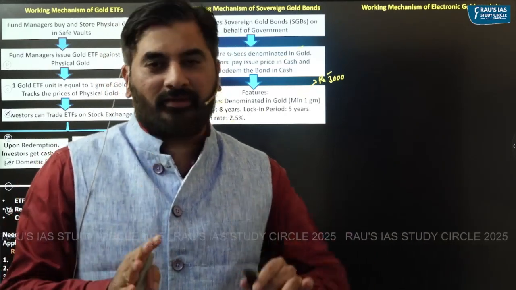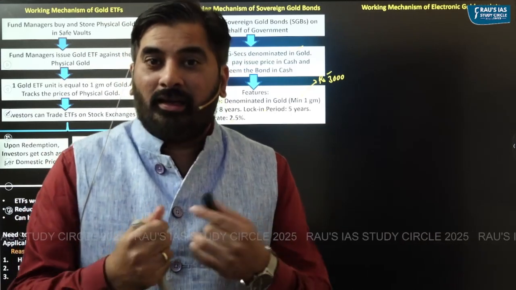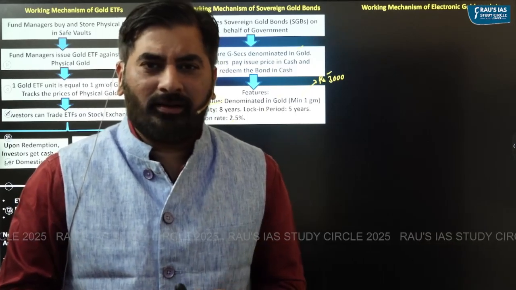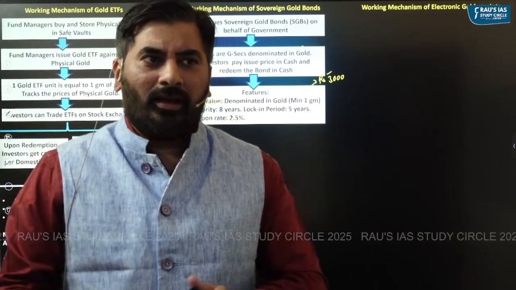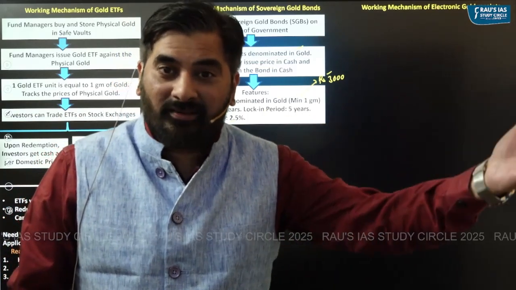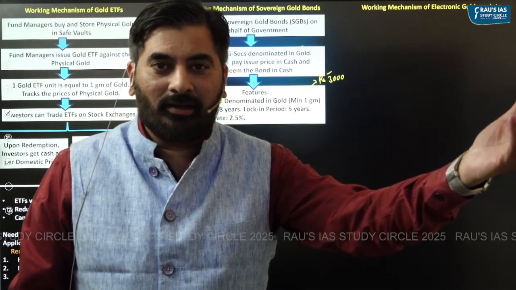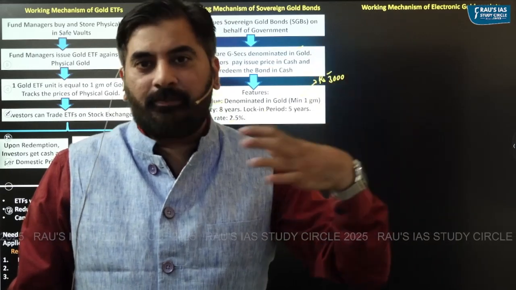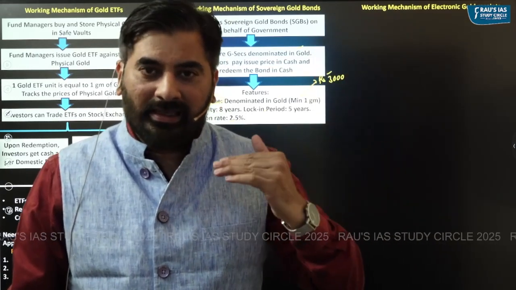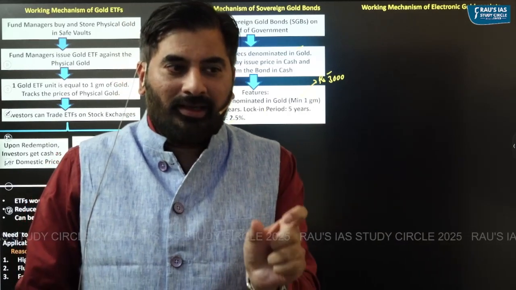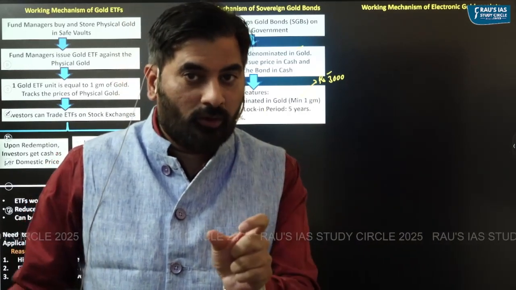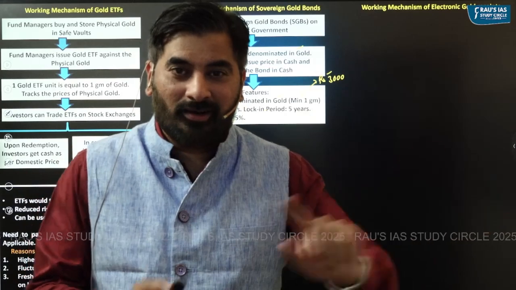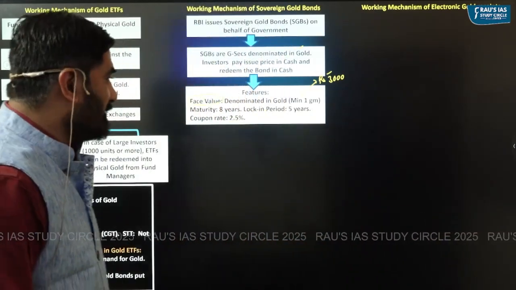But also understand, what if I'm in immediate need of money? I've invested in sovereign gold bond, and I'm in immediate need of money. In that particular case, I need not wait for 5 years. I can sell this sovereign gold bond to another investor in the secondary market, and whatever is the market value of 1 gram of gold, that much price I will get back from the other investor. So lock-in period is with respect to redemption of sovereign gold bond from the RBI. Lock-in period is not with respect to sale of sovereign gold bond in the secondary market. Please understand the difference in this particular case.